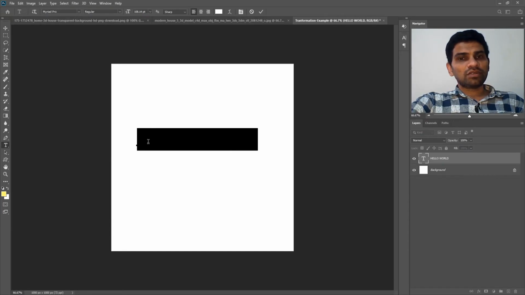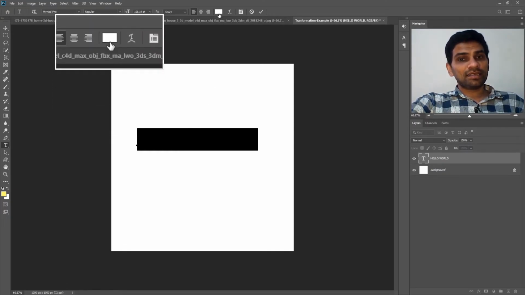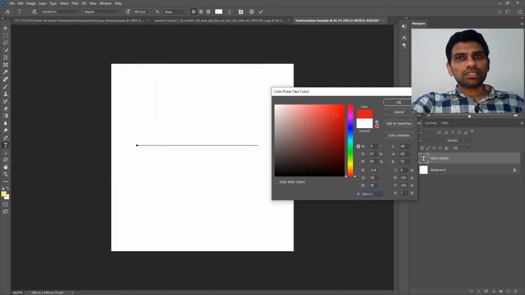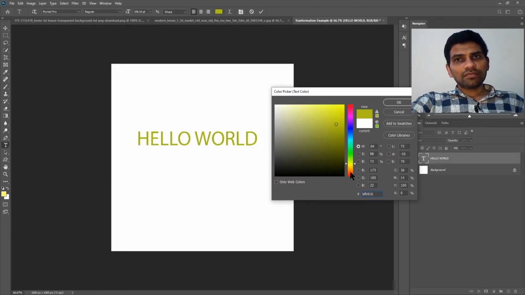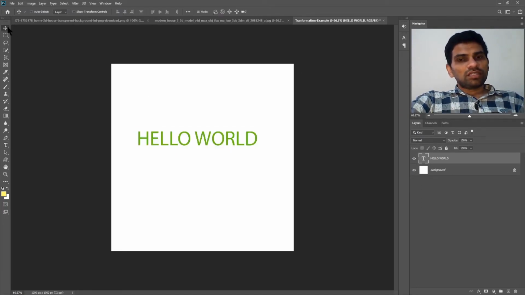Be careful with this one, or you can create a new text instead of selecting this. And as in the option bar, you can see the current text color is white, so I will click this one. And from the color picker dialog box, I can choose any color I want for my text and hit OK. So this is how you change color of text and increase the size of it. Now select Move tool. Needless to say, you always have to select Move tool for transformation. Now press Ctrl T. 6 boxes around the text appear.